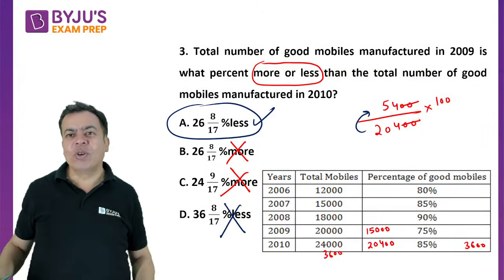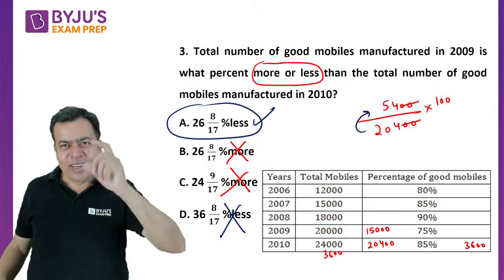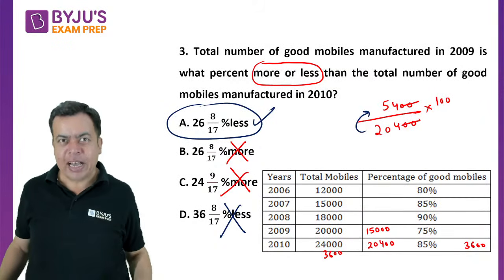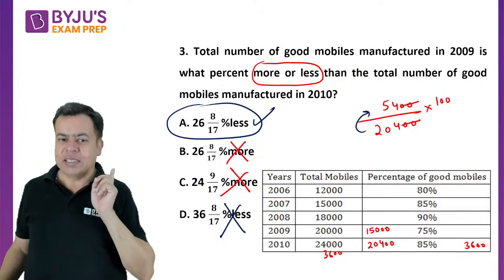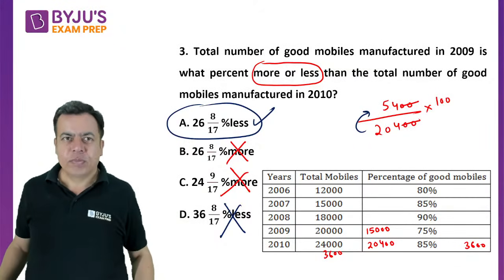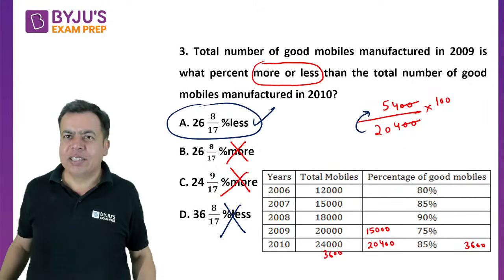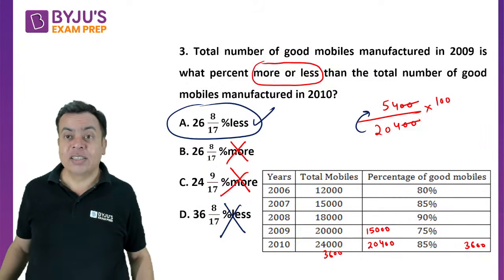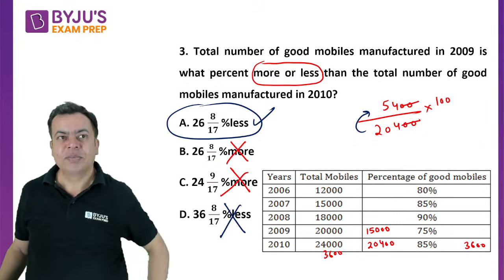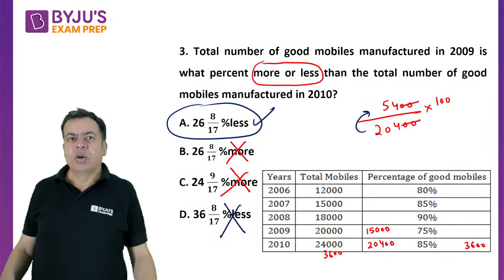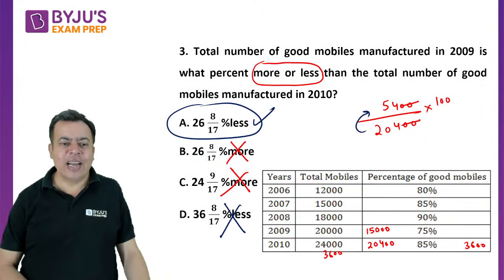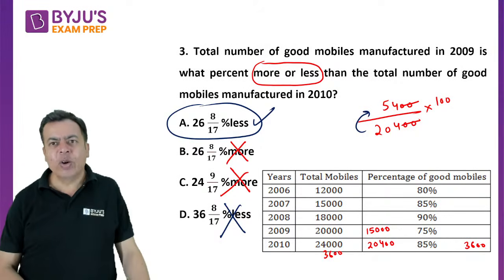That my 54 out of 204 is approximately 25%, close to 25%. It cannot be 36%. It has to be less. One thing is it has to be less. So cancel the word more, right? B and C options cancelled earlier. And then I cancel D because it cannot be 1/3. Yes, 36 by 17 would be more than 1/3. Okay. So yes, it should be A option, that is 26 8 by 17% less. So no need to calculate the exact value because you have the options with you.